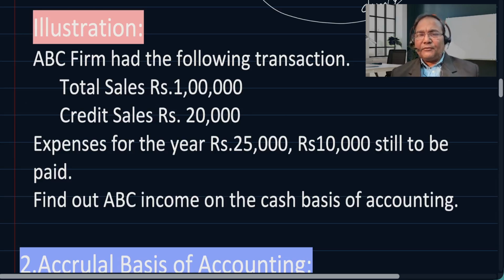ABC firm, or let's say a school, had the following transactions. Just for understanding's sake, total sales is 1 lakh rupees. Credit sale is 20,000. Now expenses for the year are 25,000, and 10,000 is still to be paid.